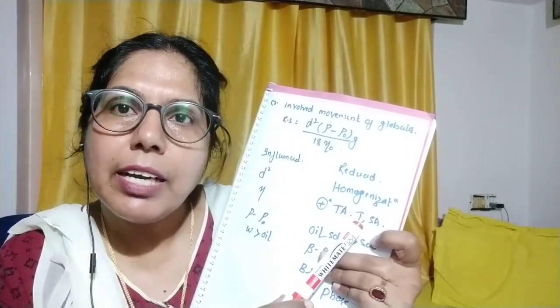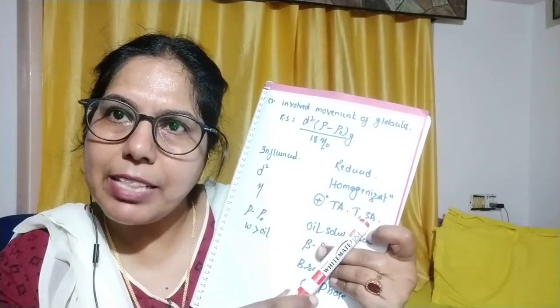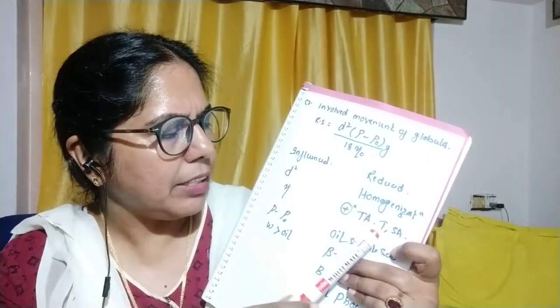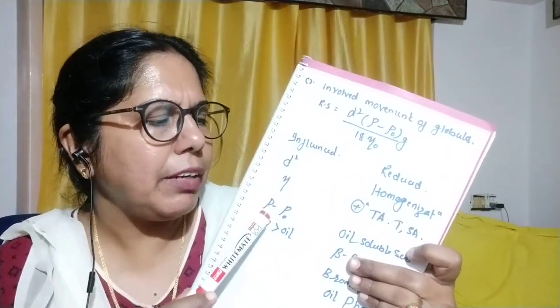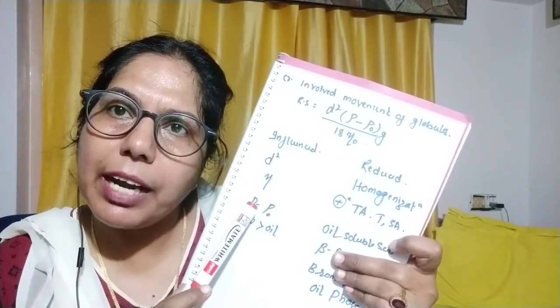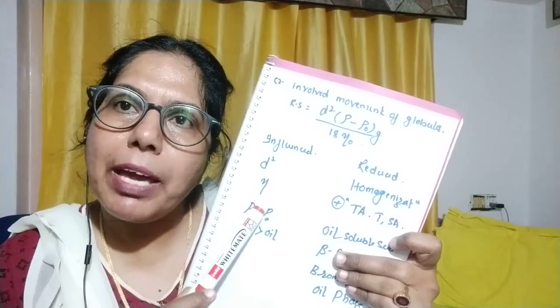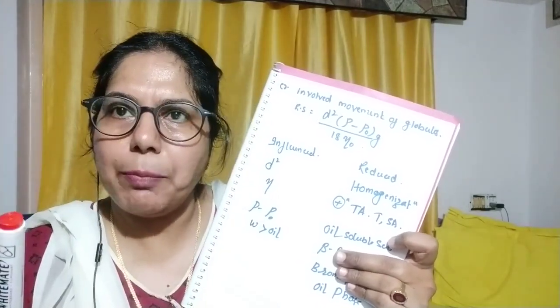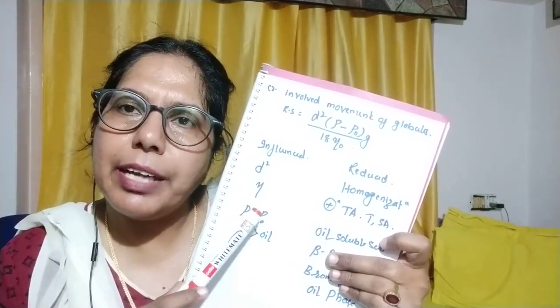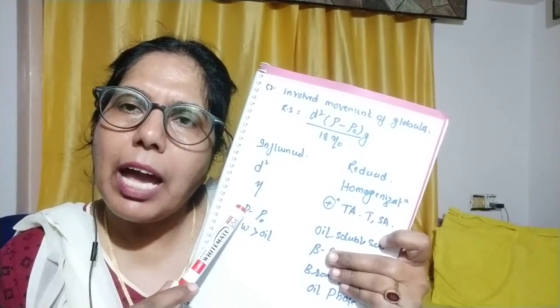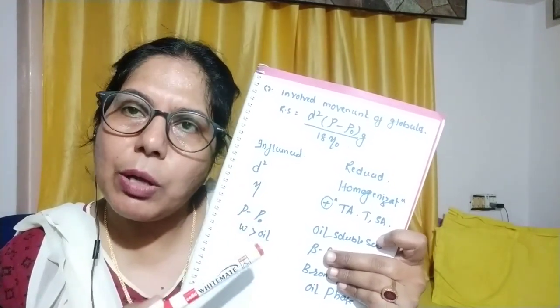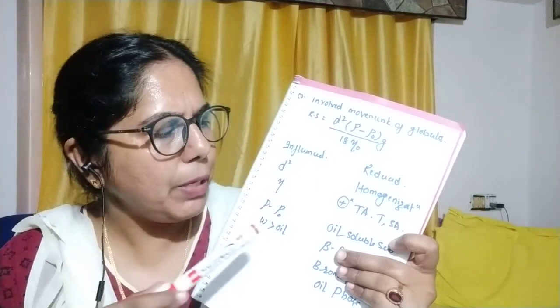Here we are adding tragacanth or sodium alginate as a thickening agent. Then if we make the difference in the densities between the internal phase and the external phase zero, we can reduce the creaming. But we know that the density of water is 1 and oil is less than 1.